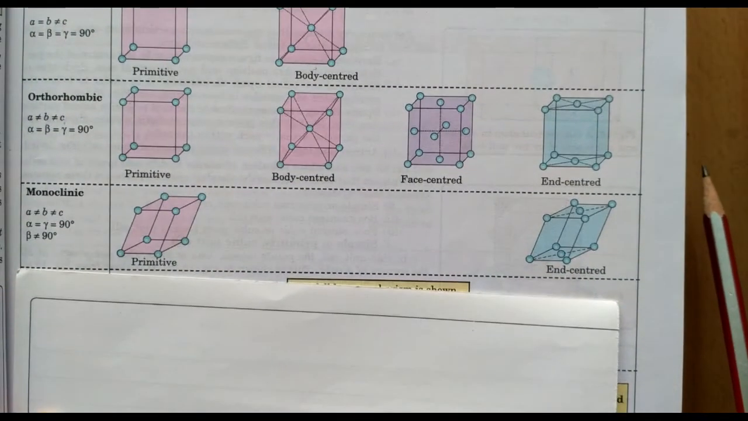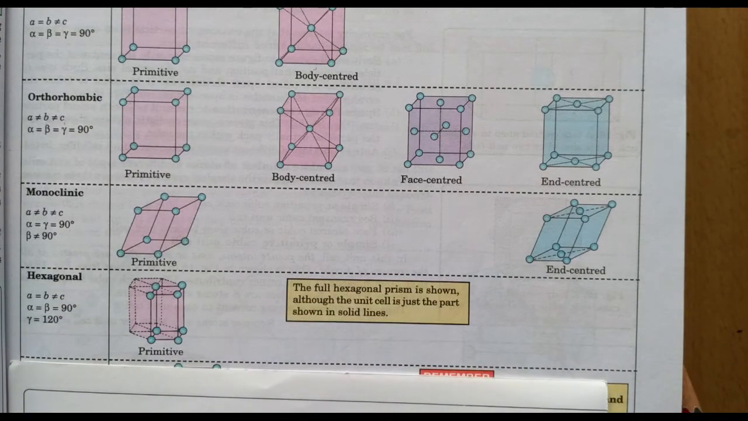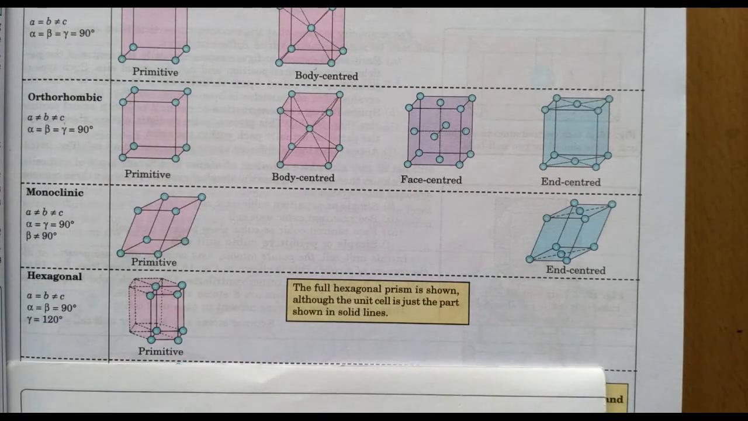Okay, so next structure, hexagonal. Hexagonal is what? a equal to b but not equal to c, and the angles are what? Alpha equal to beta equal to 90 degrees, but gamma is 120. So this is the structure of graphite. Last year we have seen the hexagonal structure, graphite.